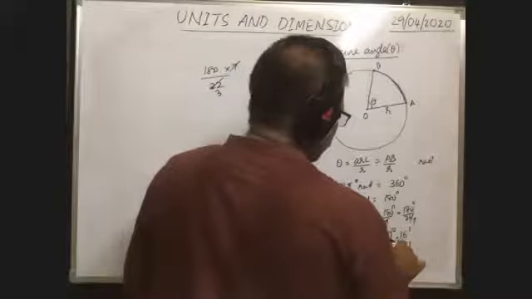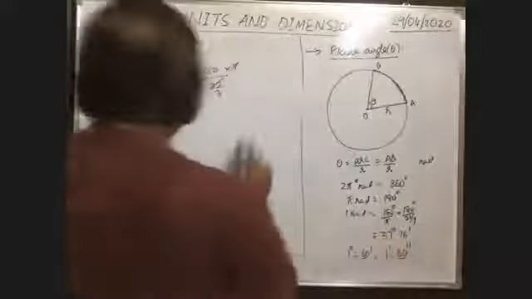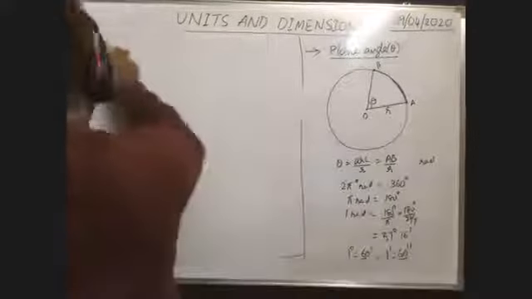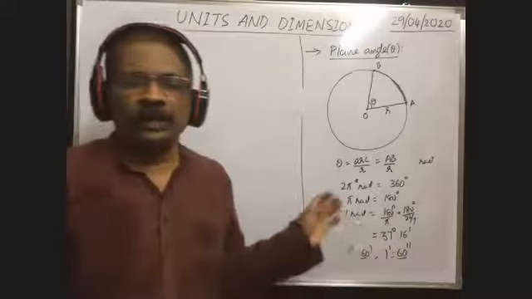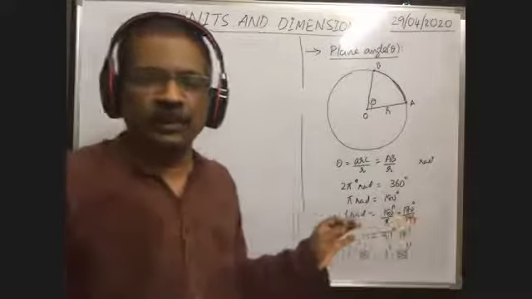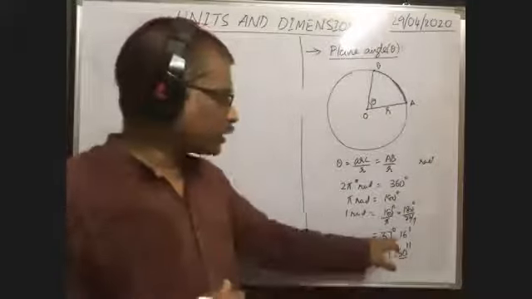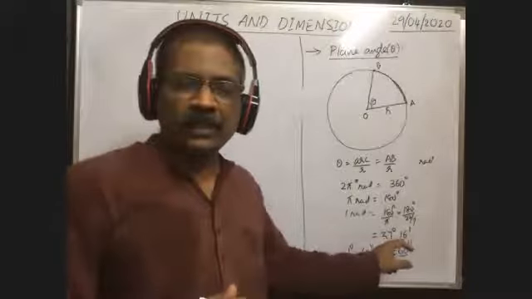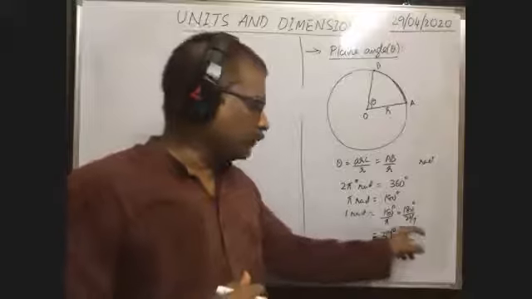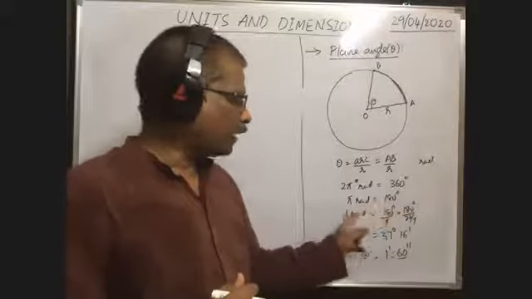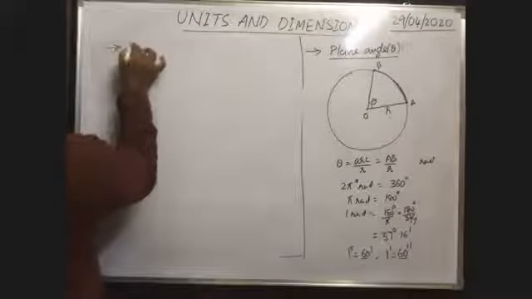Very good. 1 radian is equal to 57.27 degree, but here I expressed it in minutes. So 57 degrees 16 minutes is the value of 1 radian. Next, solid angle. What is the solid angle?